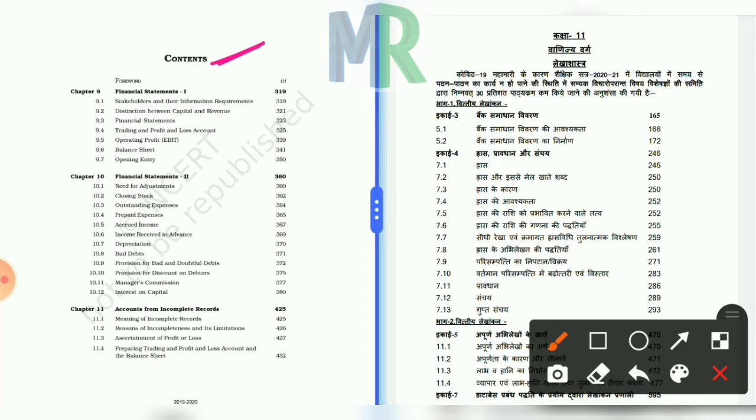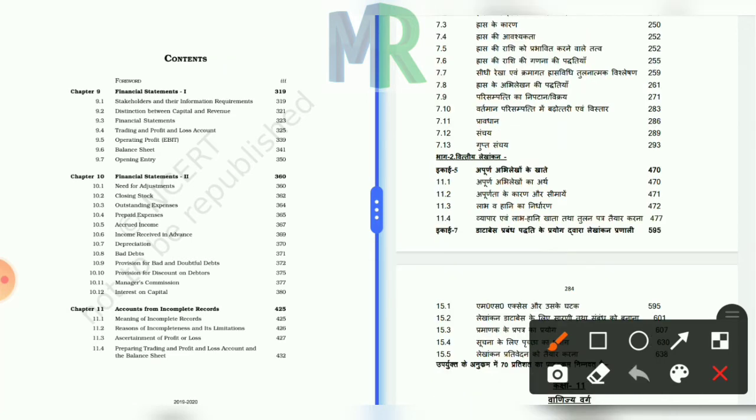Now we will talk about which chapters are reduced from this part. As you can see on the left page, the part two syllabus which is reduced is known as अपूर्ण लेखों के खाते. अपूर्ण अभिलेखों के खाते, in English, is known as accounts from incomplete records. Accounts from incomplete records, chapter 11. You don't have to study this chapter for this year.